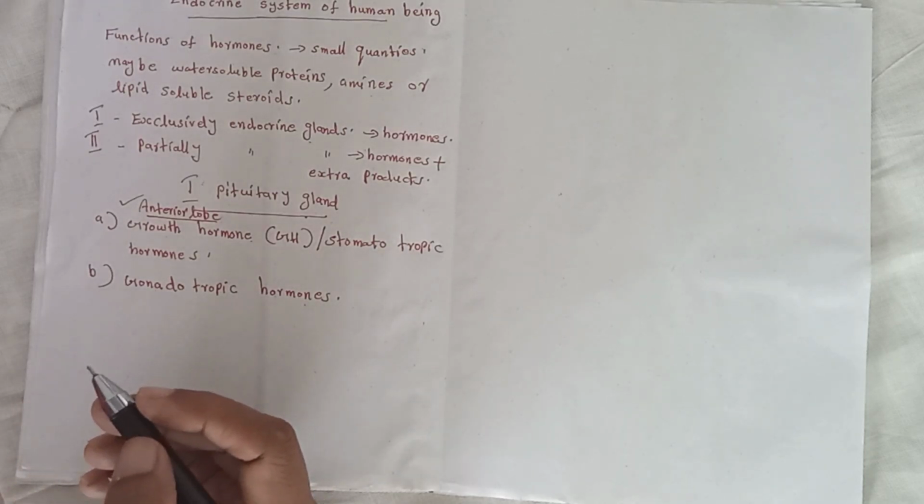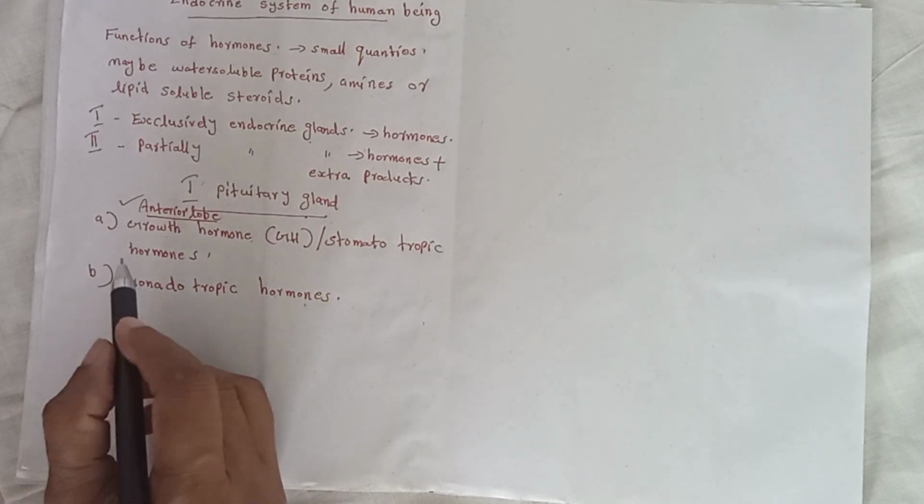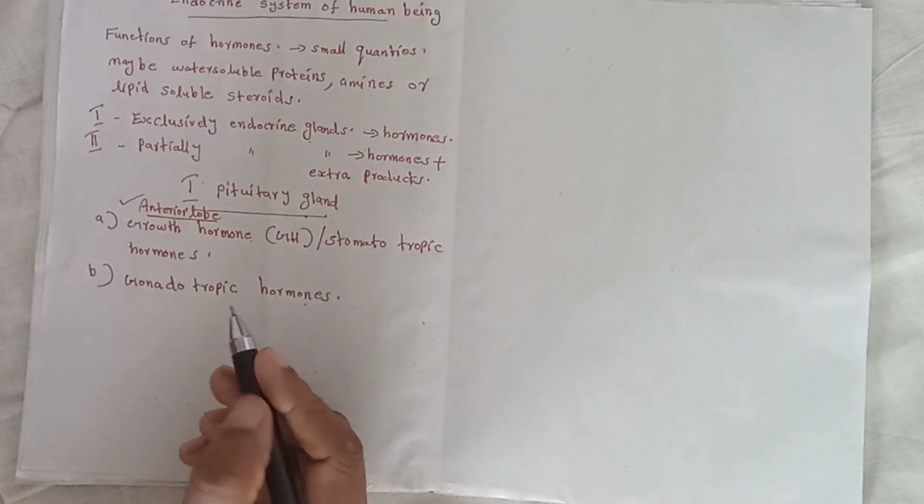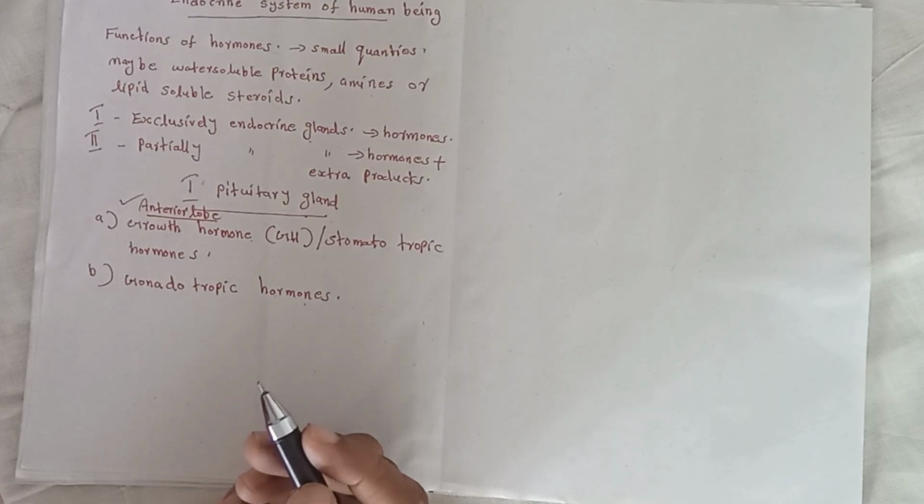What are the functions of growth hormone, that is GH? The growth hormone promotes growth of the whole body.